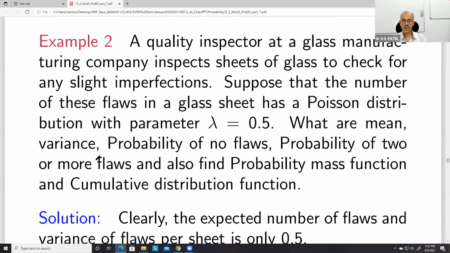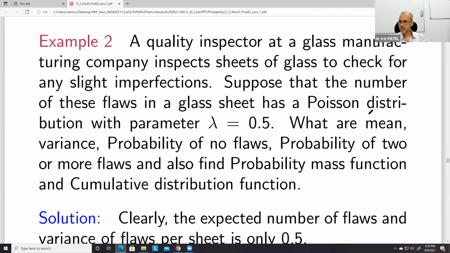What are the mean, variance, probability of no flaws, probability of 2 or more flaws, and also find the probability mass function and cumulative distribution function. So everything you have to find for this problem: mean, variance, some probabilities, and then PMF and CDF.